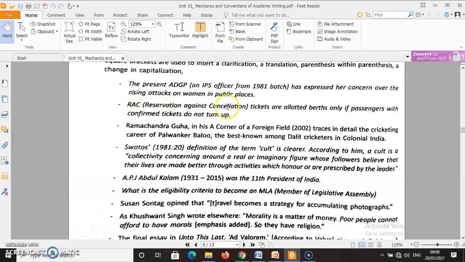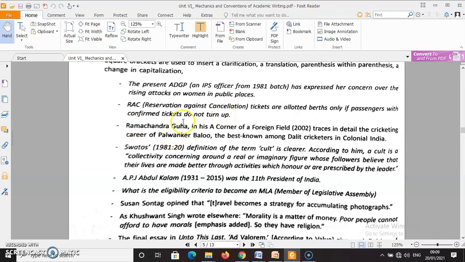RAC, reservation against cancellation. So RAC is a term that is commonly used in railway ticket booking and all. So it's an abbreviation, a short form. So the expansion of RAC is given here. Reservation against cancellation. Tickets are allotted with berths only if passengers with confirmed tickets do not turn up.